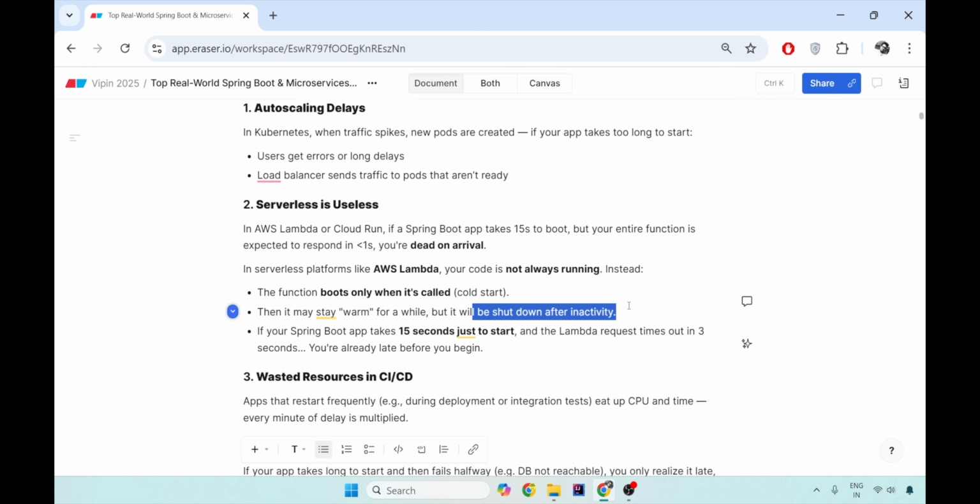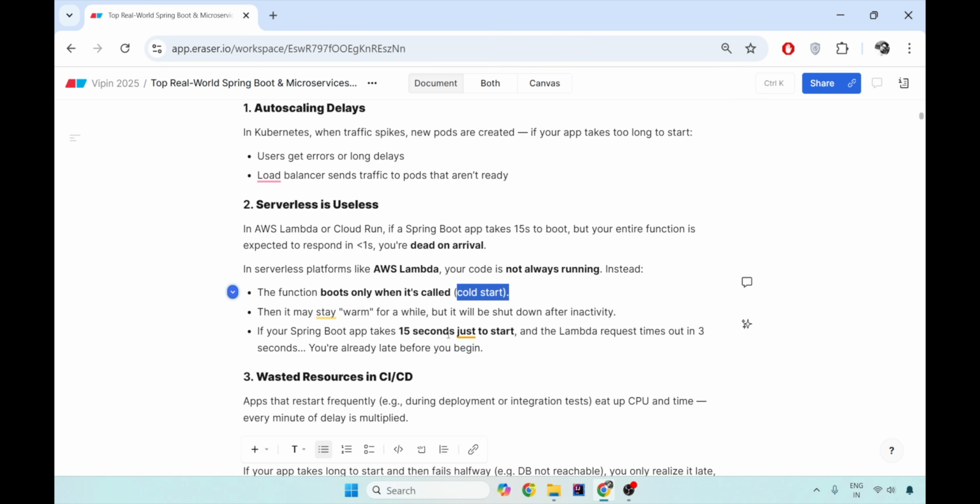It is ready to take all the requests getting hit to your system. If you're not using the Spring Boot application's pod, if you're going all serverless, all lambdas, then you are in trouble because it is always going to have the cold start whenever a request comes. Now, it is expected that for the Lambda function, the cold start is the deadliest combination.